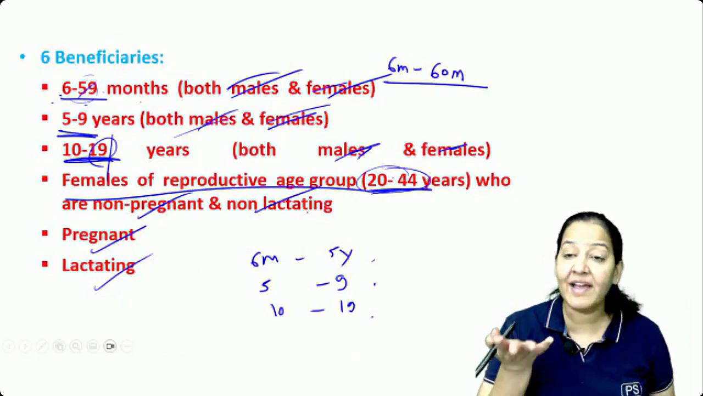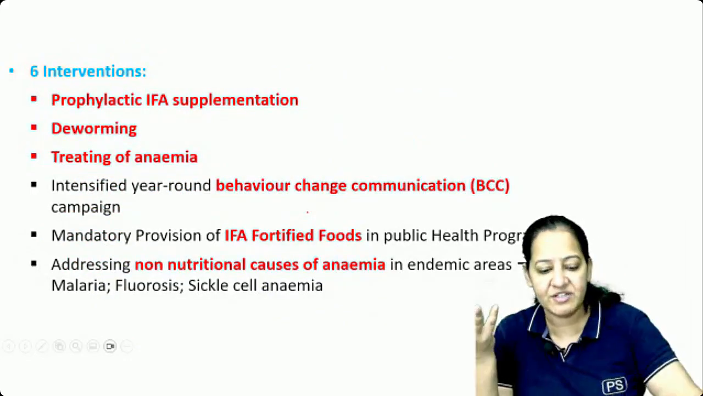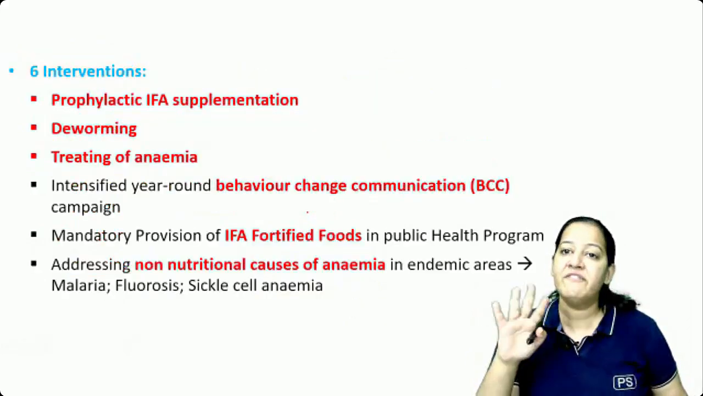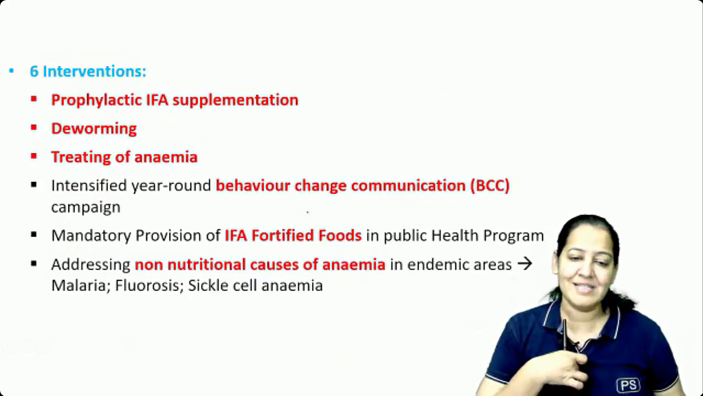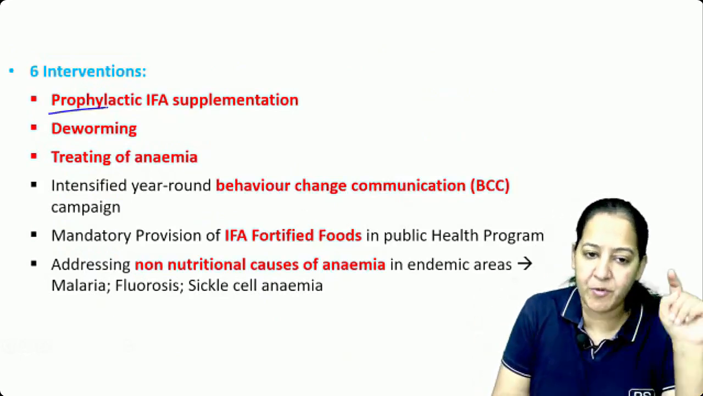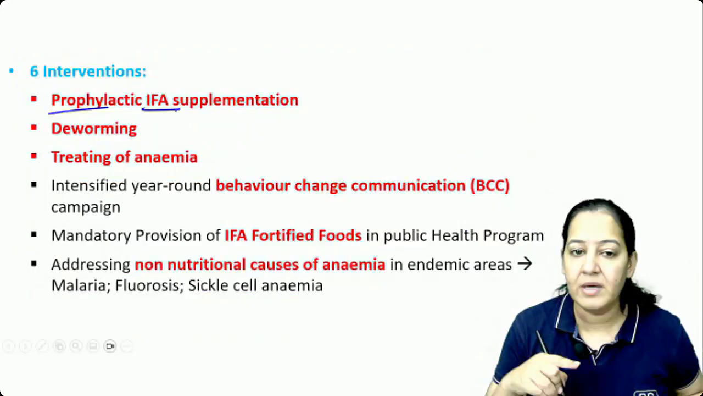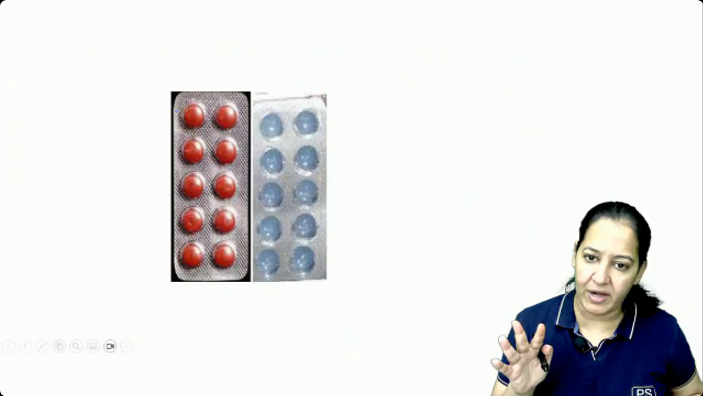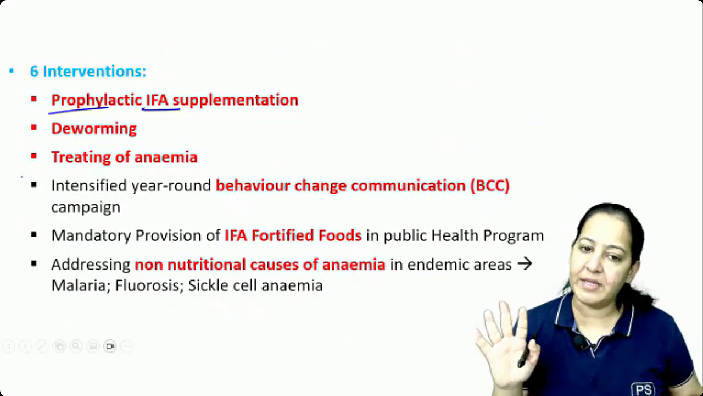So what will we do with all of these? What is to be done for these 6? We will give 6 interventions. To these 6 beneficiaries, we are going to give 6 interventions, because we want Anemia Mukt Bharat. So what are the 6 interventions? We give prophylactic iron folic acid tablets free of cost. Yesterday I showed you the strip. These are the iron folic acid tablets, the red and the blue one. We will provide them free of cost.